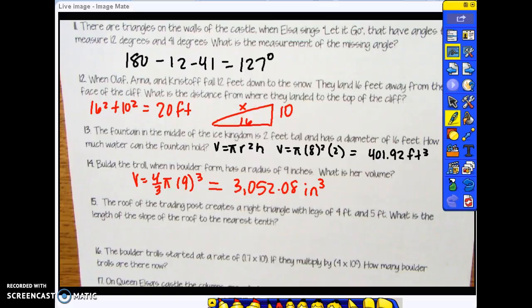The roof of the trading post creates a right triangle with legs of 4 and 5. What is the length? This is 4 squared plus 5 squared equals c squared. And when we solve that and find the square root, it is 6.4 feet.